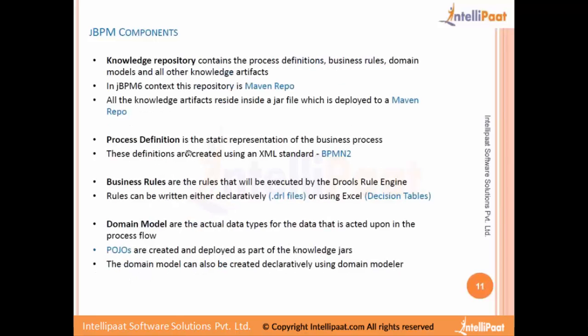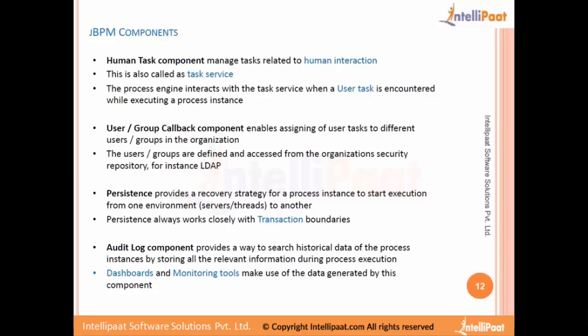The other component that we saw, the human task component, is basically used for allowing humans to interact with the business process. It's also called the task service, and the process engine always delegates the work to the user task whenever a human interaction has to happen. The process engine doesn't do it.